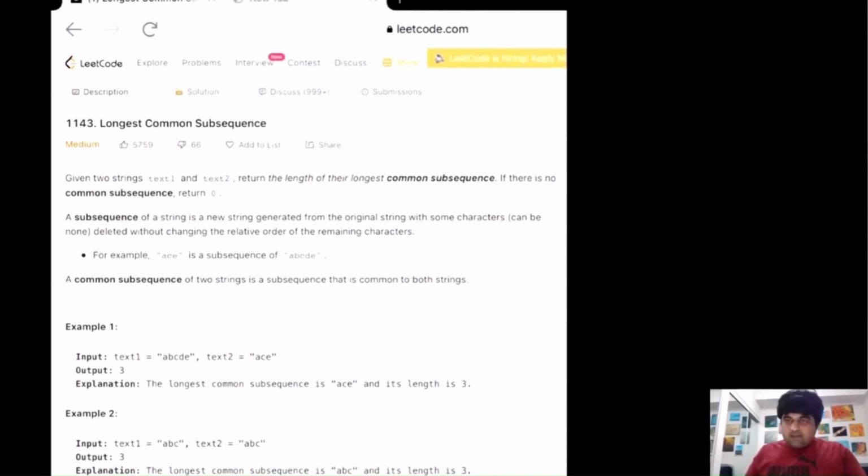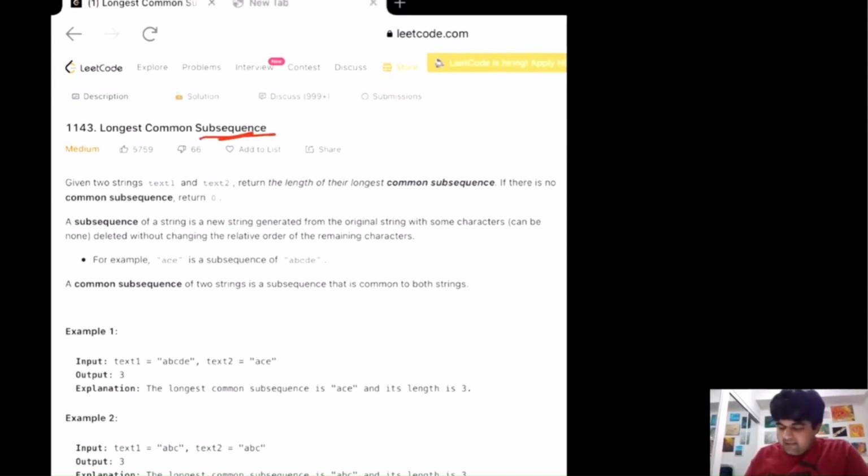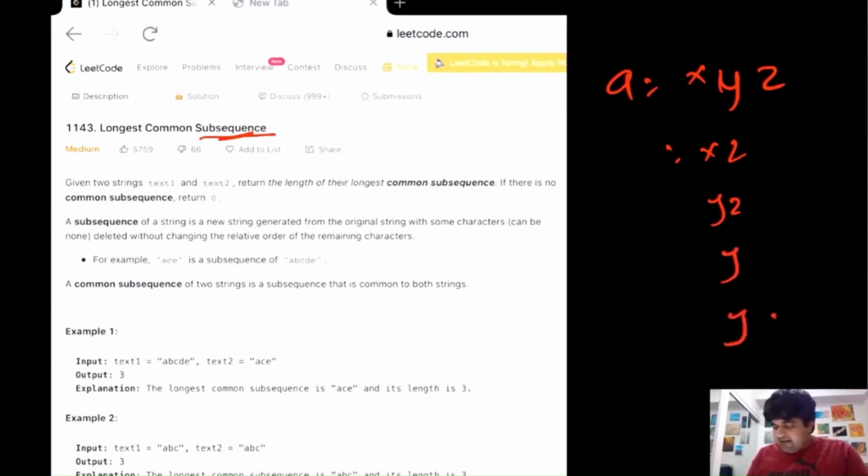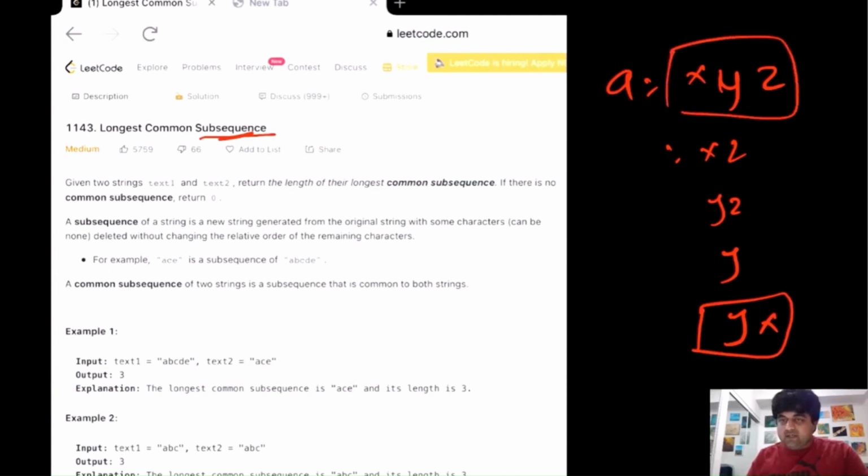In order to understand the problem, first we have to understand a key factor: what is a subsequence. Basically, suppose we are given a string a equal to x, y, and z. A subsequence is any elements that are present in this given sequence, keeping their order. So x, z is a subsequence, y, z is a subsequence, y by itself is a subsequence. But if we consider yx, this is not a subsequence, because the order in which they are represented over here is not the order in which they are represented over here. So just keep that in mind.